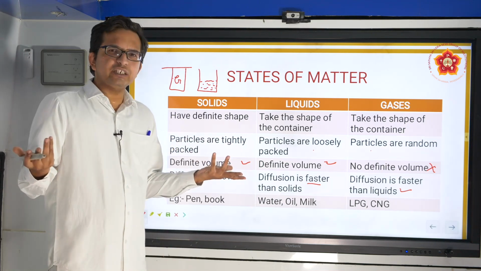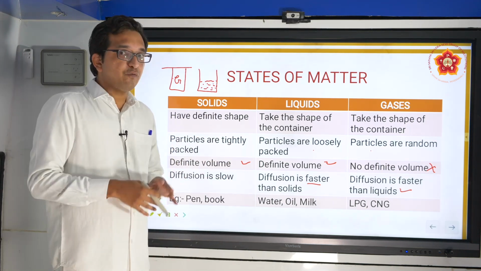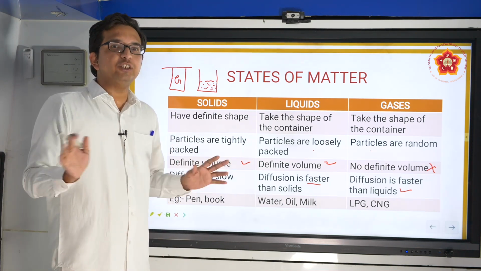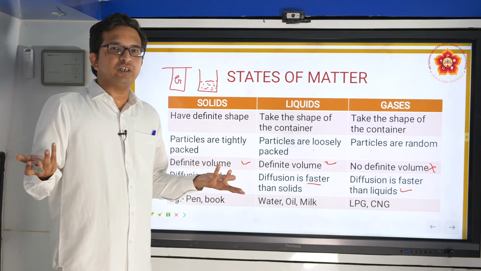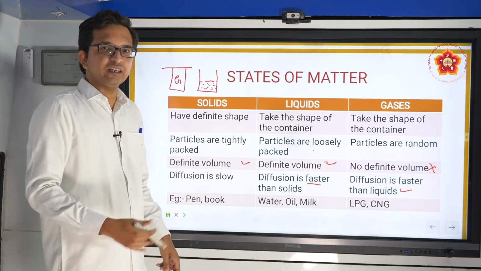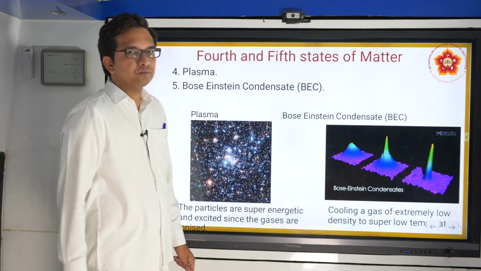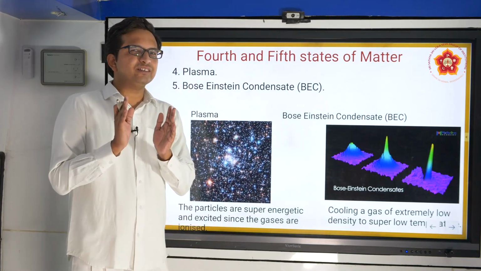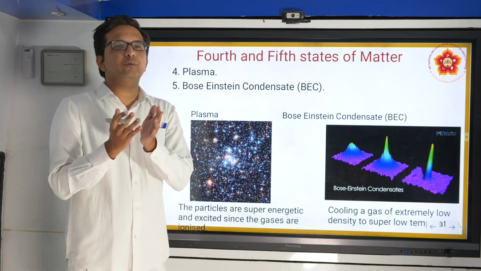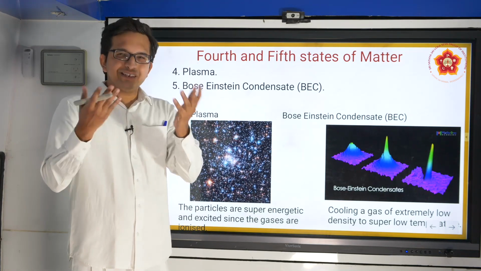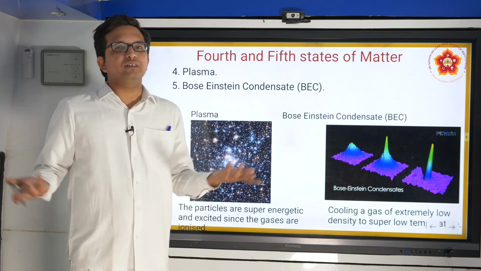Are these all the states of matter? Are there any different states of matter also possible, which we probably have not studied much? Let us see that in the further segment. As I told you, our major studies revolve around solids, liquids and gases, and these happen to be more available around us.